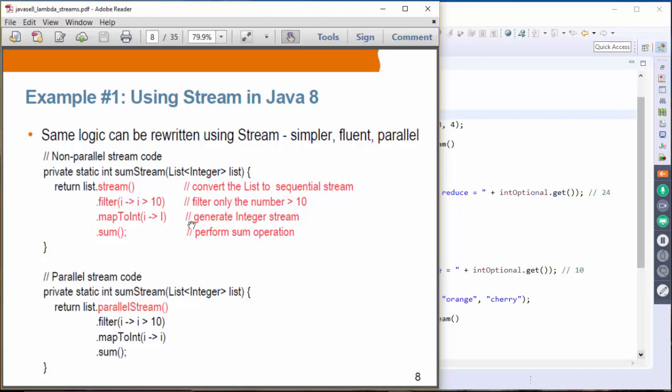So the first part is the non-parallel operation, and if you want to create a parallel operation, the only thing you have to do is create a parallel stream instead of the non-parallel stream, as you see on the top. So this is the non-parallel, meaning sequential, stream, and this one is creating a parallel stream, and every other stream operation is the same.